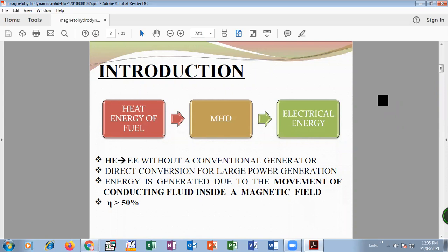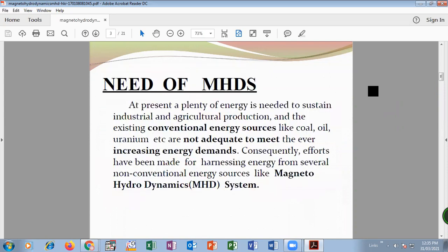Here efficiency is again mentioned. It is denoted by eta, which is greater than 50%. Efficiency is high. So this is the introduction. Then the need, we already studied the need of magnetohydrodynamics. The importance of magnetohydrodynamics is that there is no use of conventional energy sources.